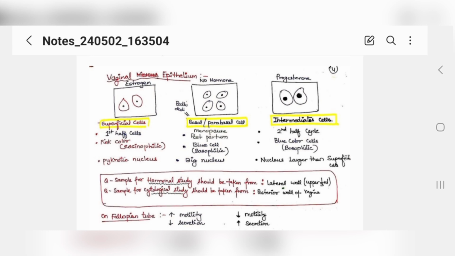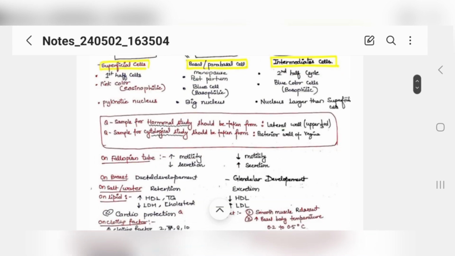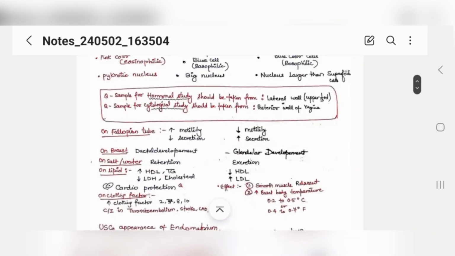And when you get a slide of vaginal epithelium during progesterone, you will see intermediate cells that will also be blue in color, but their nucleus will be larger than superficial cells. This is the difference. Now this is an MCQ.